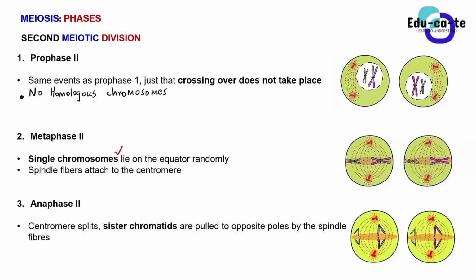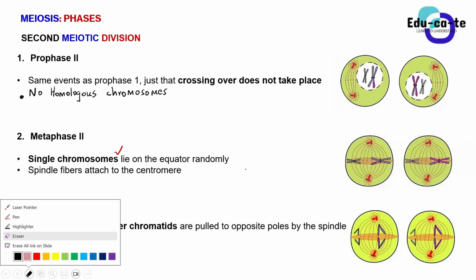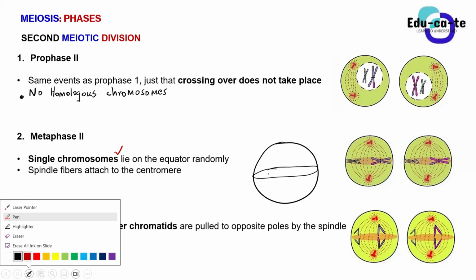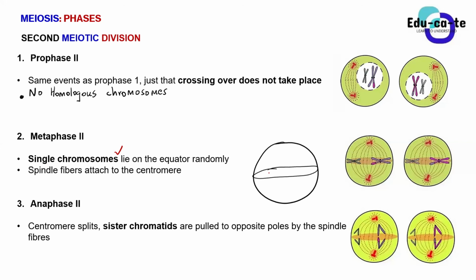During anaphase 2, we are not separating homologous chromosomes here, guys, because at metaphase 2, we had single chromosomes lying on the equator. So we had our cell, a spherical shape of course, with an equator here. This is our equator in 3 dimensions. And then you had single chromosomes, so this is a single chromosome.